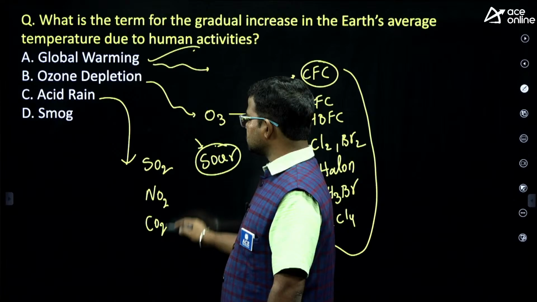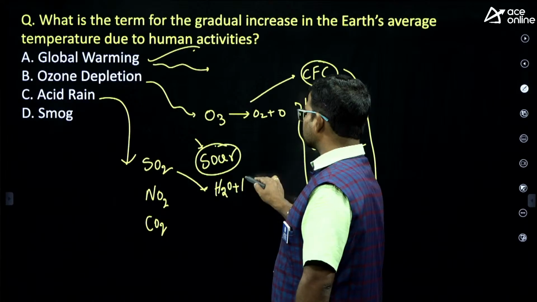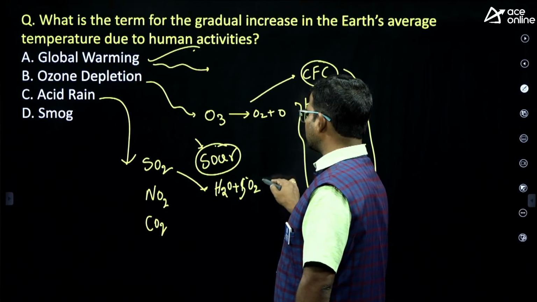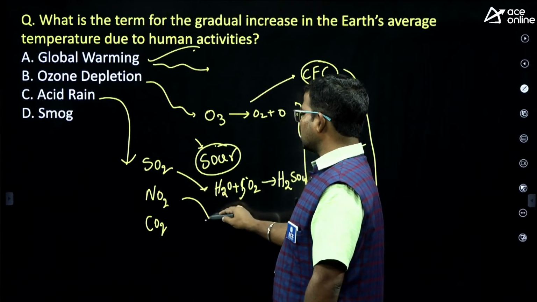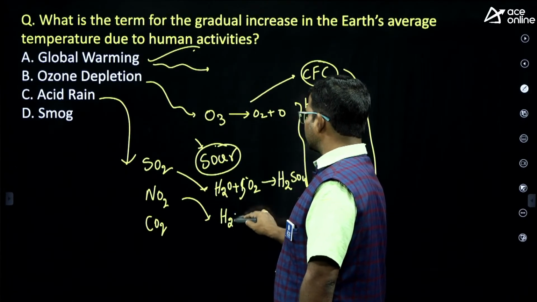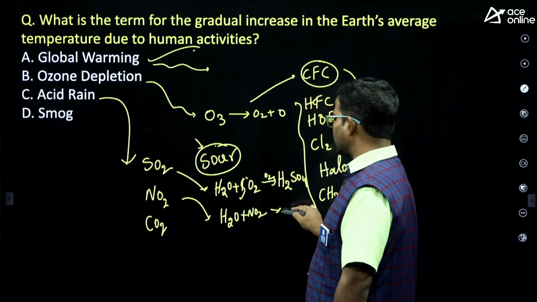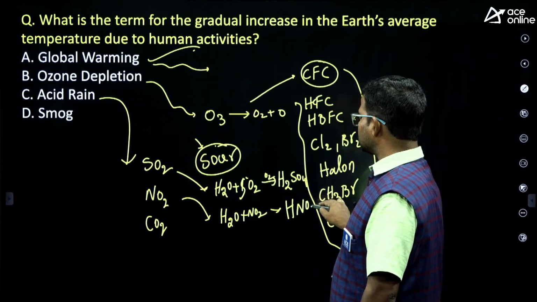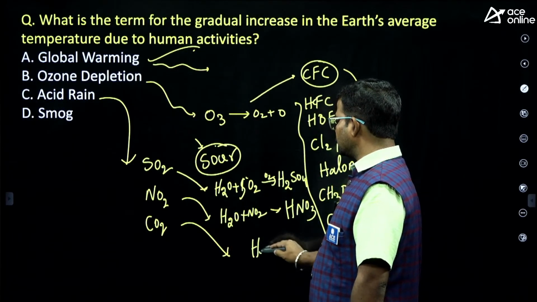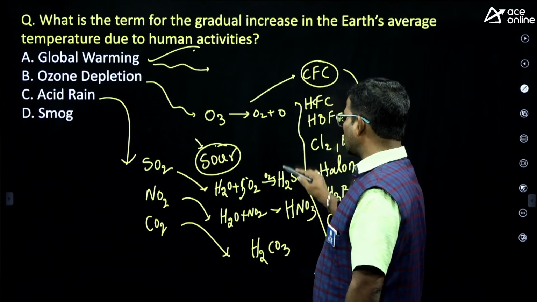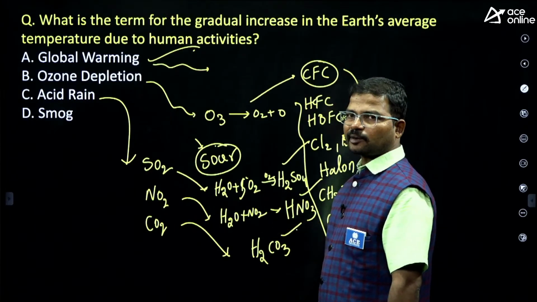Suppose, guys, SO2 is added to water, so finally what do we get? SO2, sulfur dioxide, plus water gives H2SO4, sulfuric acid. Next, NO2. When water reacts with NO2, in excess oxygen we get HNO3, nitric acid. What about CO2? When CO2 reacts with water we get H2CO3, carbonic acid. This is sulfuric acid, this is nitric acid, this is carbonic acid.